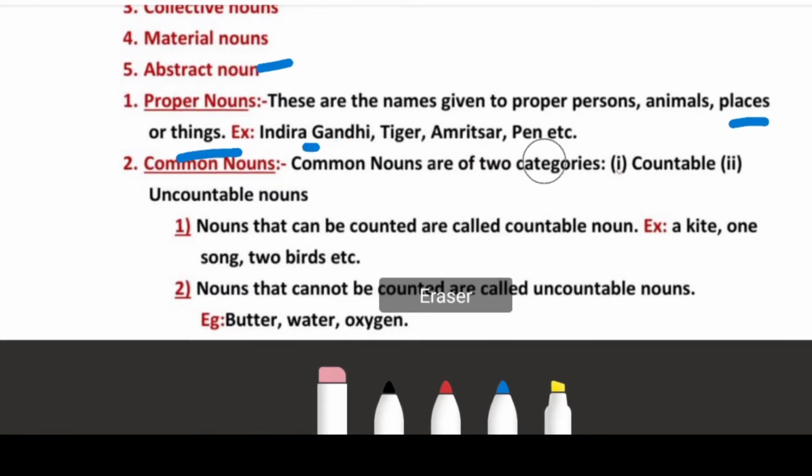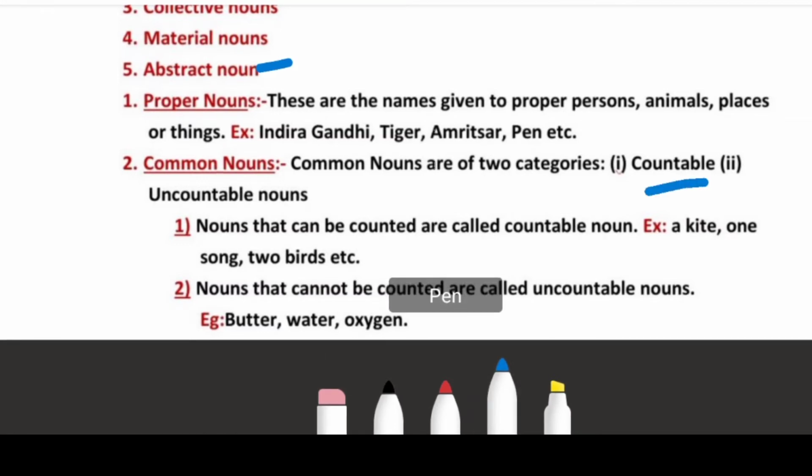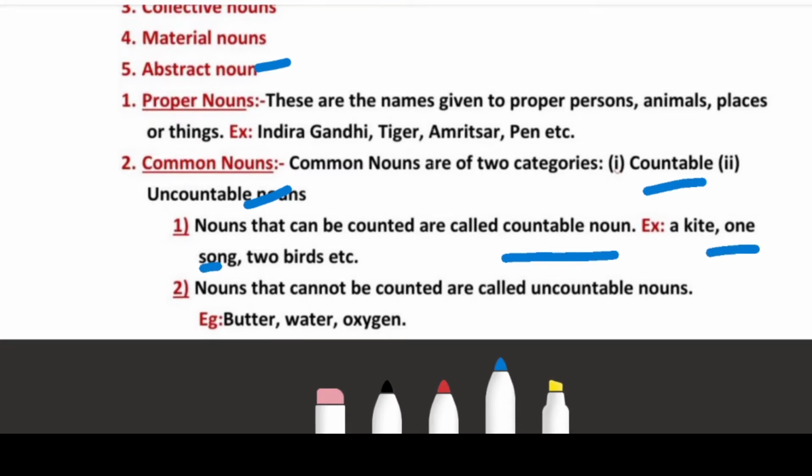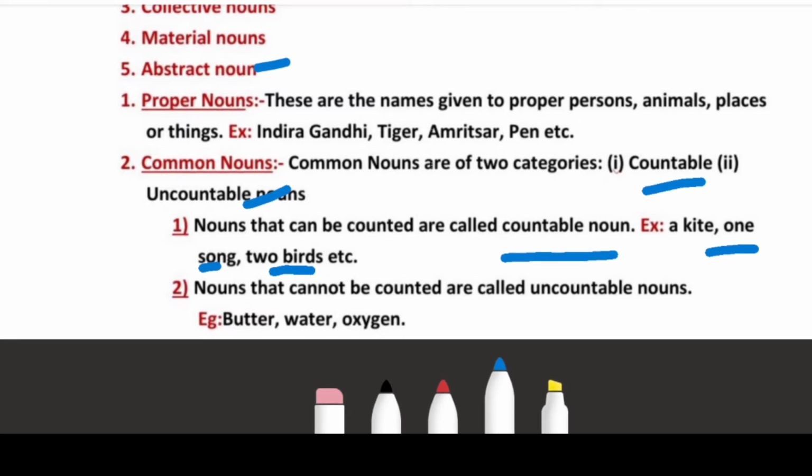Now comes common noun. Common nouns are of 2 categories. First one is countable noun and second one is uncountable noun. Nouns that can be counted are called countable nouns. Those nouns which we can count. Example, one kite, a kite, one song, 5 songs, 2 birds, 5 pens. Those nouns that can be counted will be considered as countable noun.